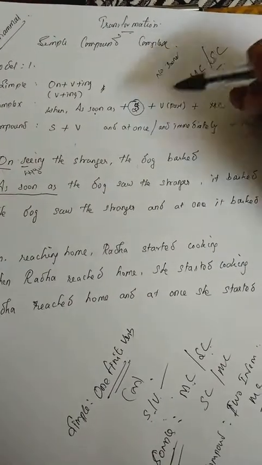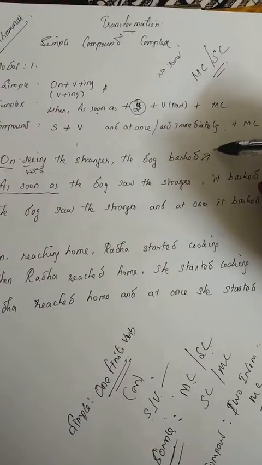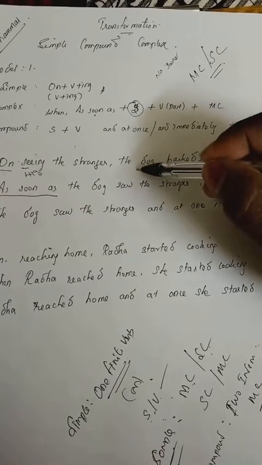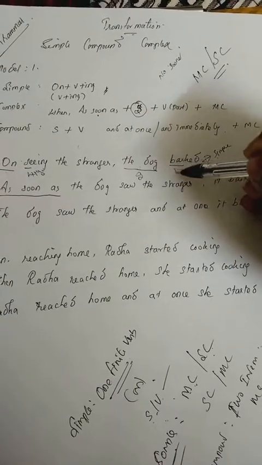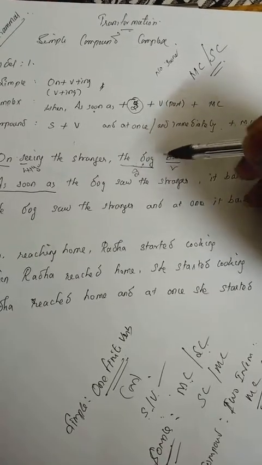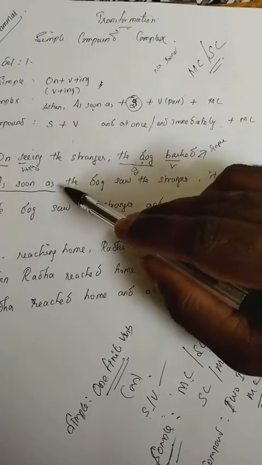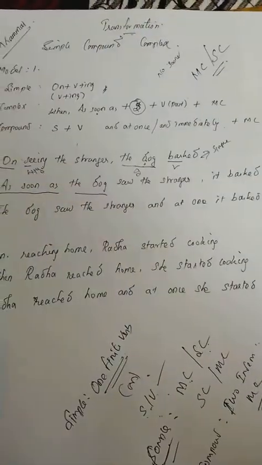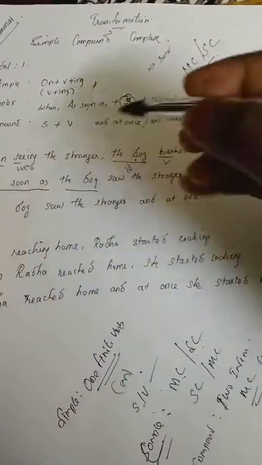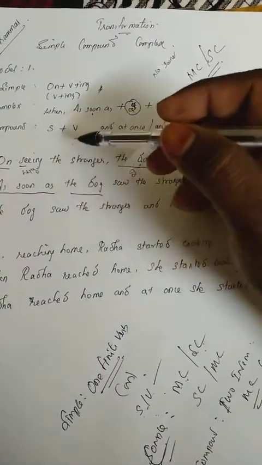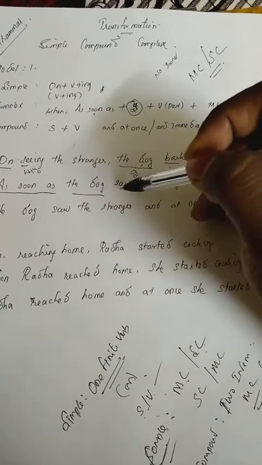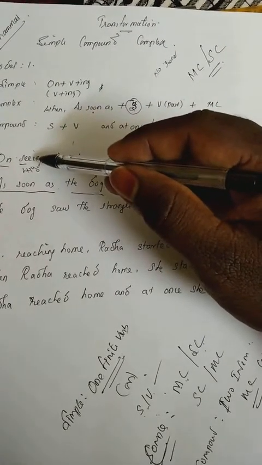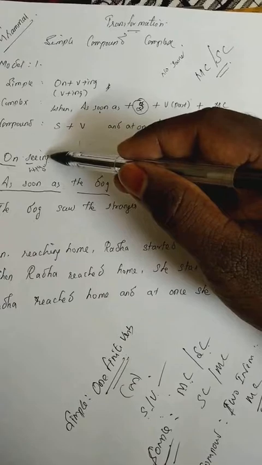You have to take the subject from the main clause of the simple sentence. So this is the main clause of the simple sentence: this is the subject, this is the verb. So as soon as, we take from the main clause, the dog. The second step is also over. Then come to the subordinate clause. Next, you have to take the verb from the first half. What is the first half verb? Seeing, so the verb root means see.